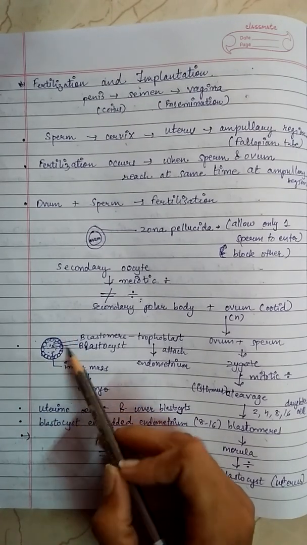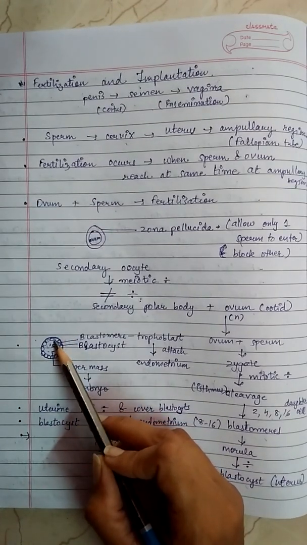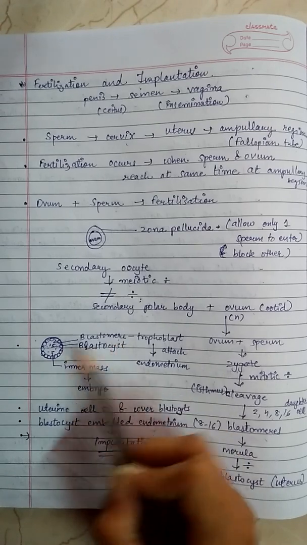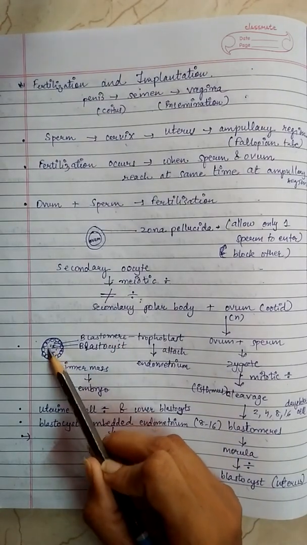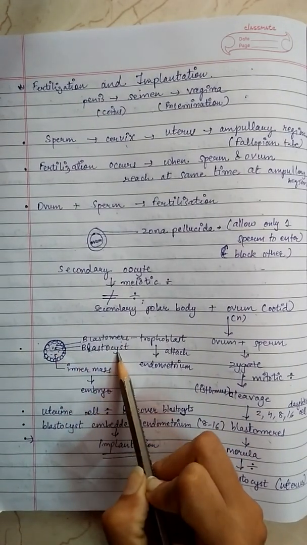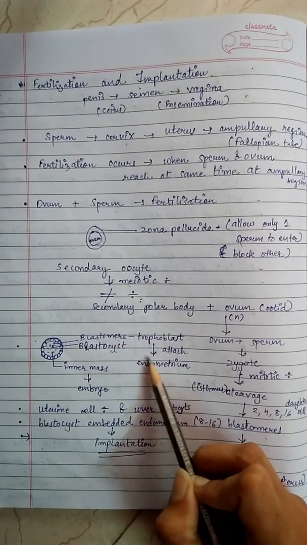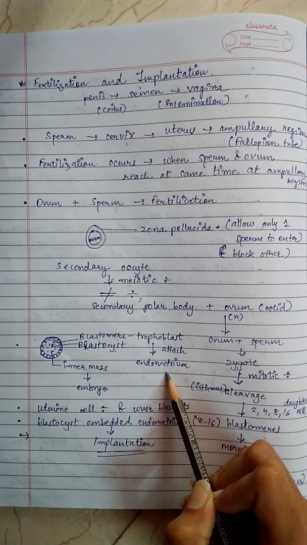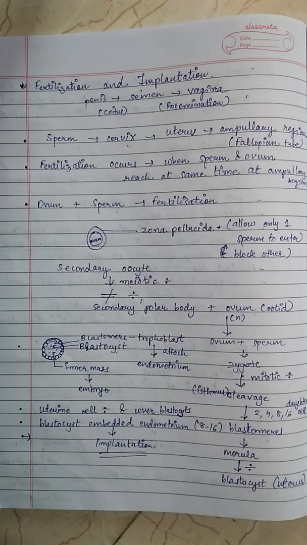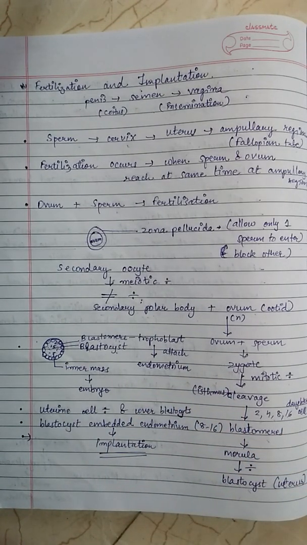This is the structure: the fluid-filled blastocyst, where the trophoblast gets attached to the endometrium, and the inner cell mass gets differentiated as the embryo.